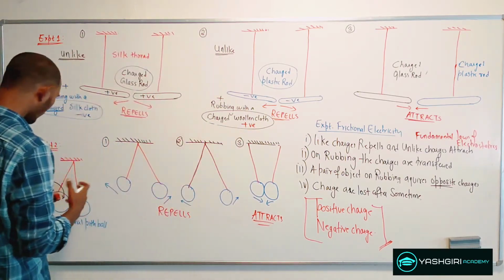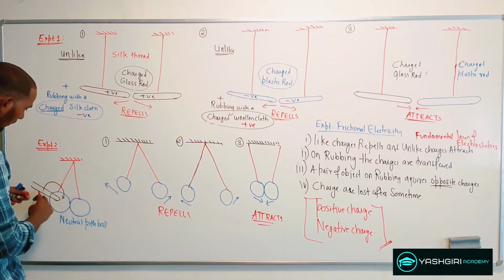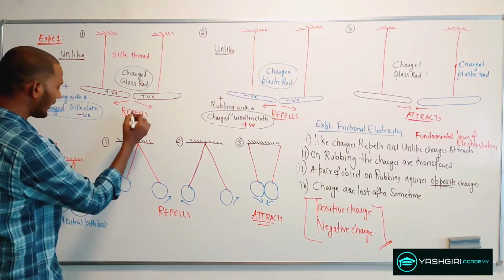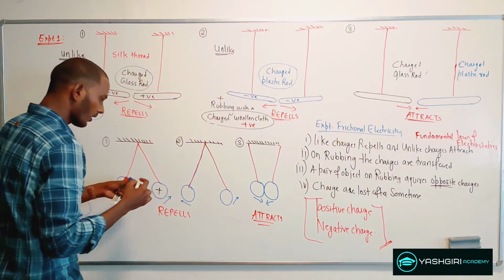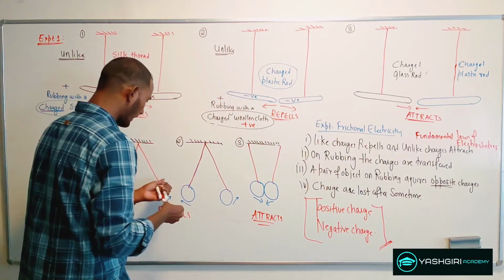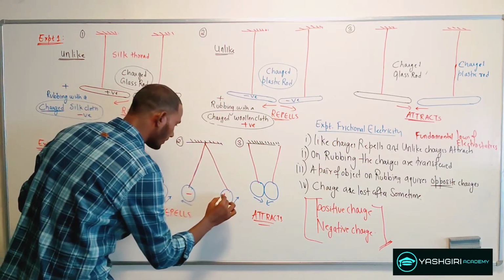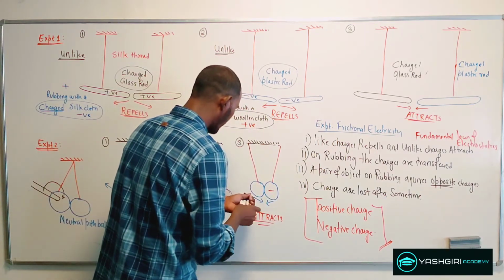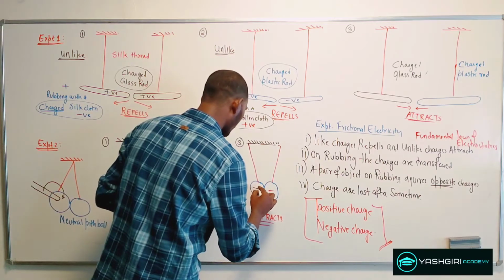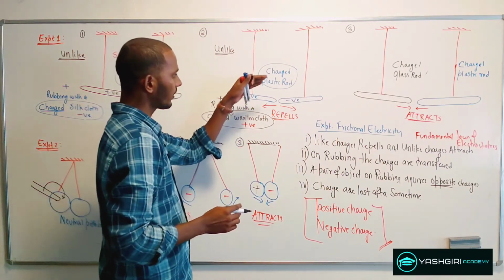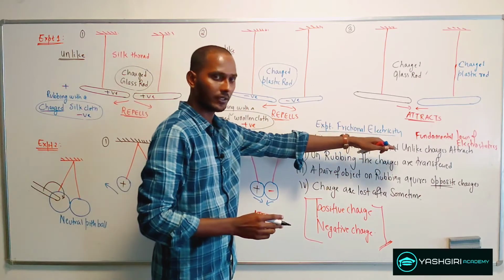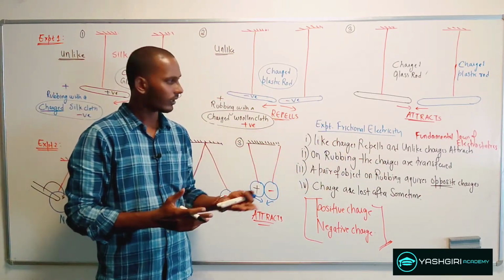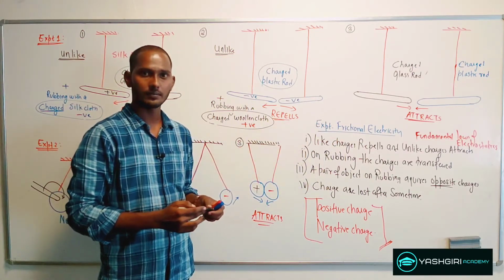The same thing I can say for experiment 2: when you touch this pith ball with the charged rods, in the first part it will acquire a positive charge. Here it will acquire a negative charge, and at the end one charge will be negative and the other charge will be positive. So that's all for frictional electricity. Now let's see the electronic theory of frictional electricity.